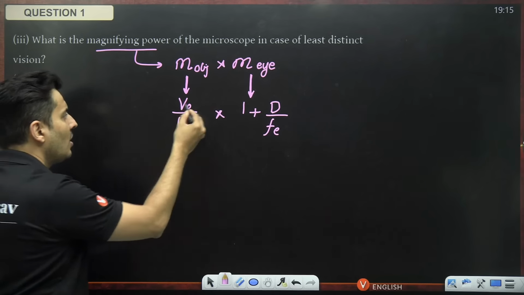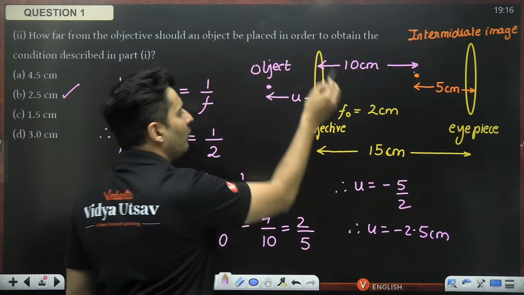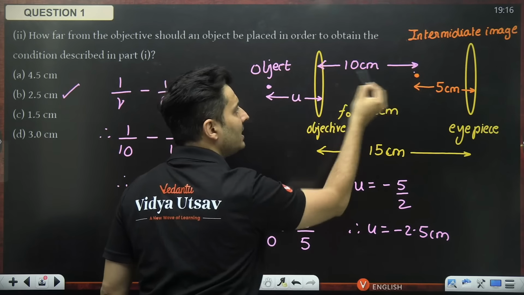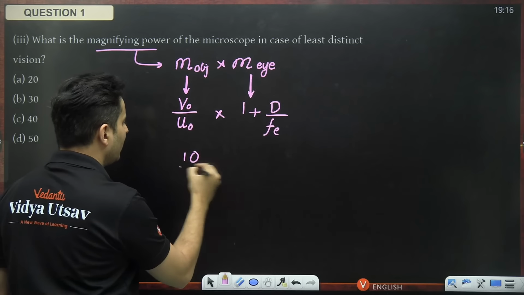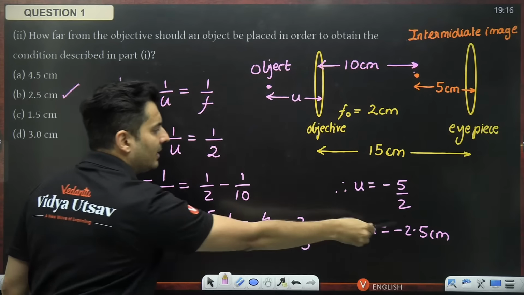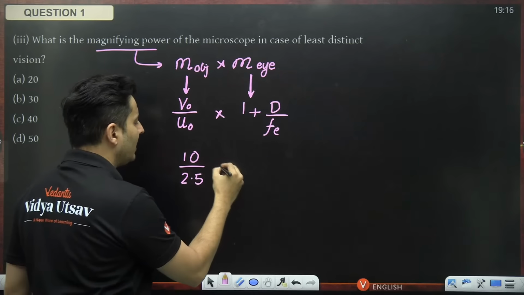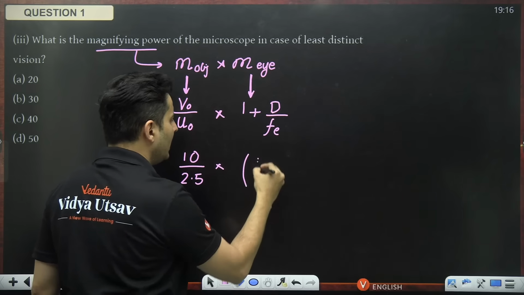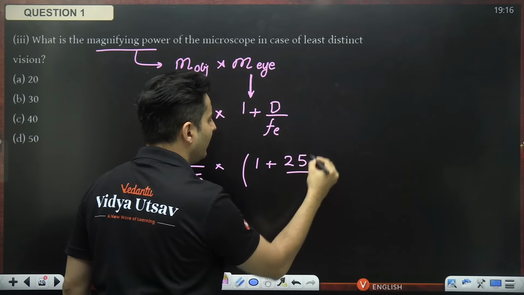Let's figure it out. What is the image distance for the objective? For the objective, the intermediate image is at a distance of 10. So just put 10 over here. What is the object distance? We just calculated. The object is at a distance of 2.5. I'm just taking care of the magnitude, not worrying about the sign. Into 1 plus least distance of distinct vision, which is 25.